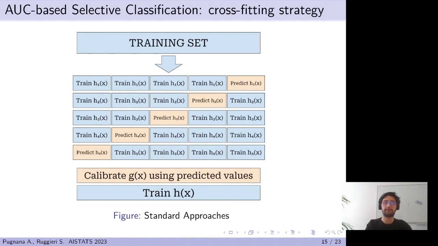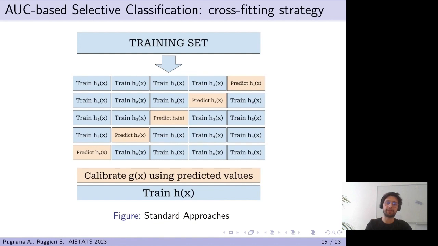Given a training set, we partition it into k non-overlapping stratified folds. One at a time, we consider the k-th fold as a validation set, the orange one in the picture, and the remaining folds as a training set, the light blue ones, where we train a base probabilistic classifier h of k. We use the trained classifier to compute scores over the validation set. All these values are then stored together to calibrate the final selection function according to the bounds of proposition 3.